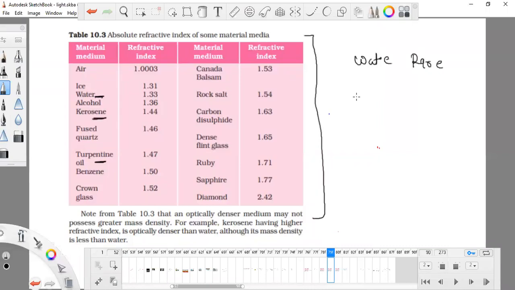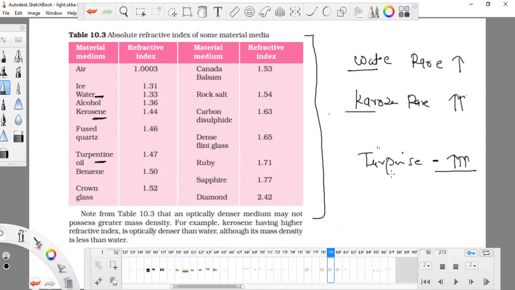Kerosene is rare after that, and the densest is turpentine. So this is rare, this is comparatively denser, and this is much denser. The light ray will pass easily in water, find it difficult in kerosene, and more difficult in turpentine.